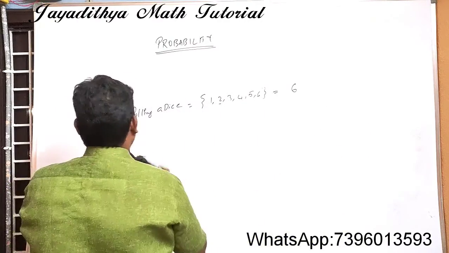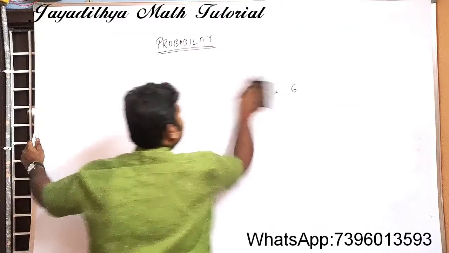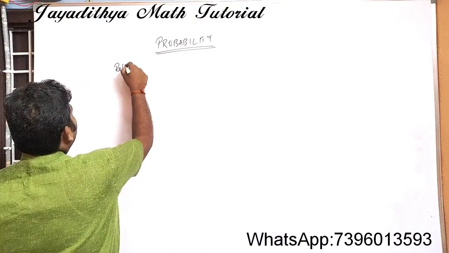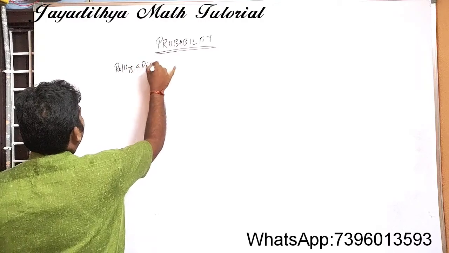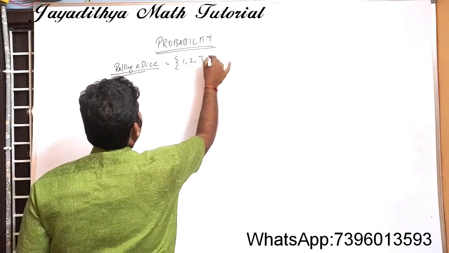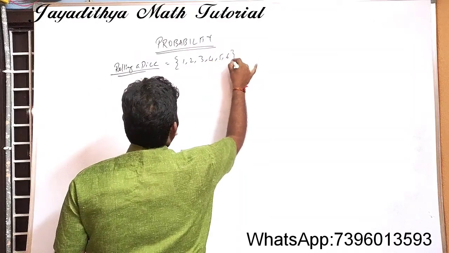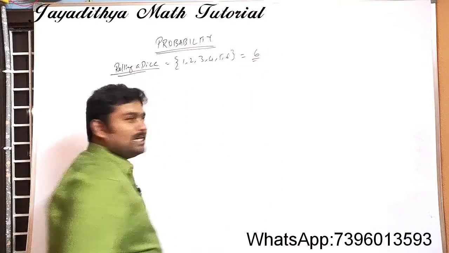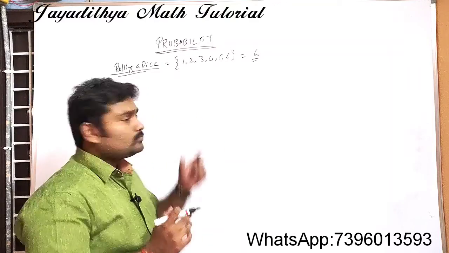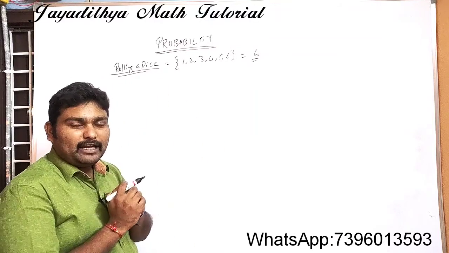What is our experiment? Rolling a dice is our experiment. So what are the outcomes we will get? 1, 2, 3, 4, 5, 6, and total outcomes are 6 here.